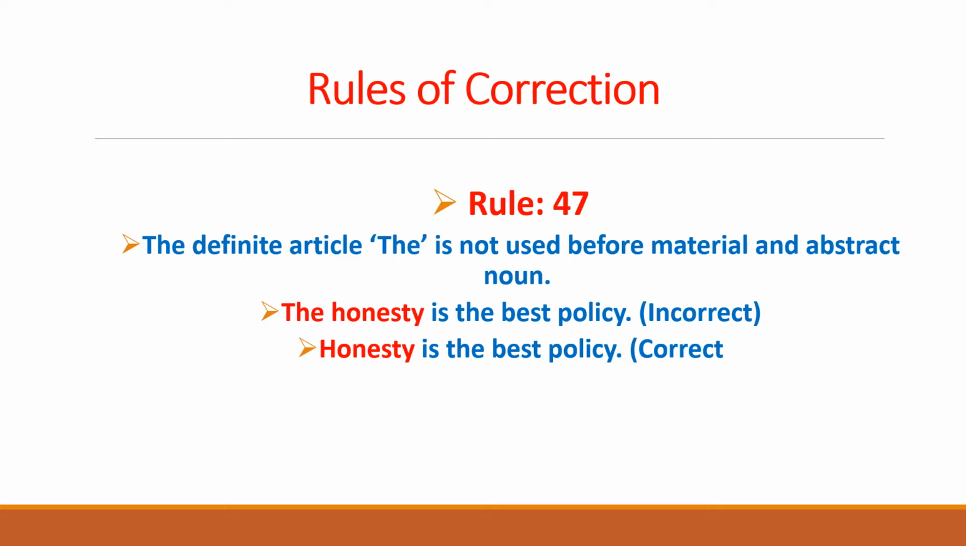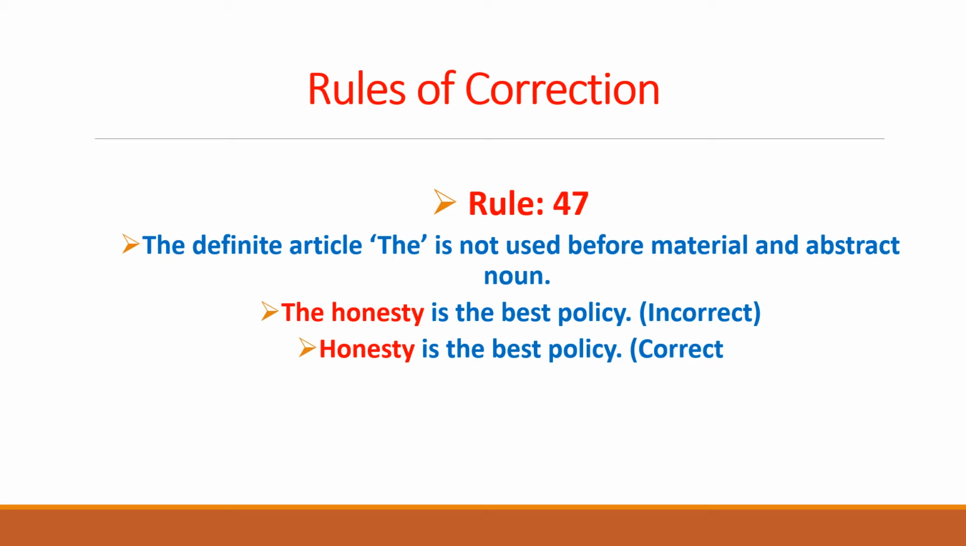For example, we say, the honesty is the best policy. Here we see that honesty is an abstract noun. So before an abstract noun, the definite article the can't be placed. It is an incorrect use of the definite article the if we use the before honesty. So in order to correct this sentence, we have to remove the before the abstract noun honesty.